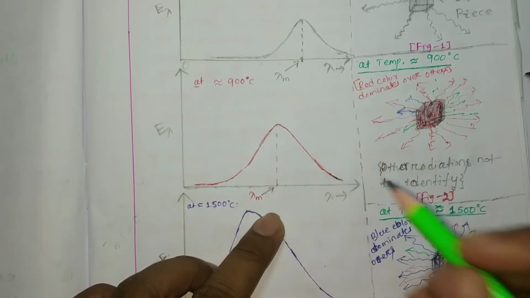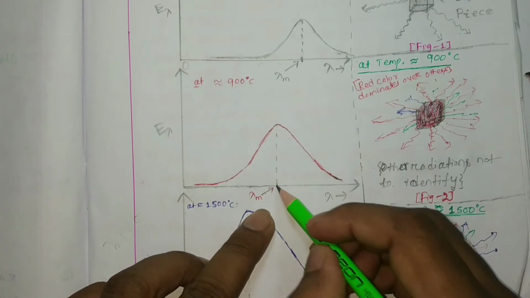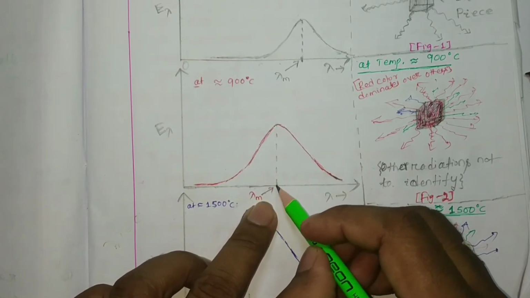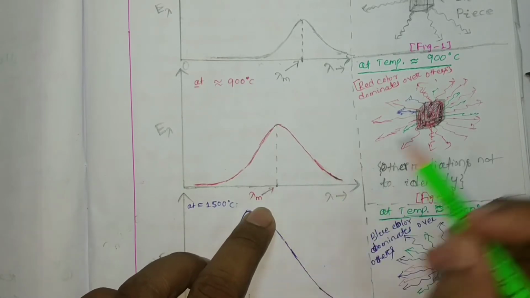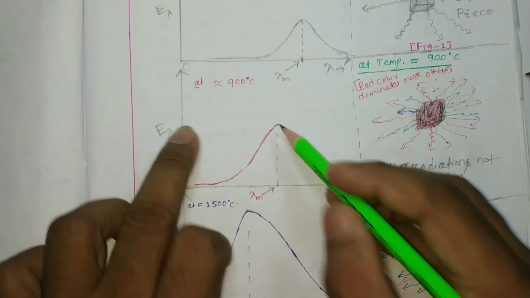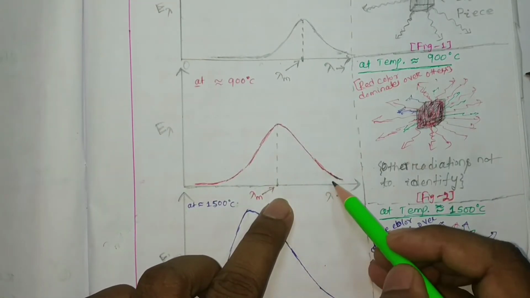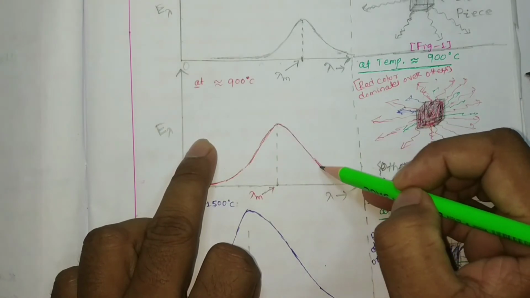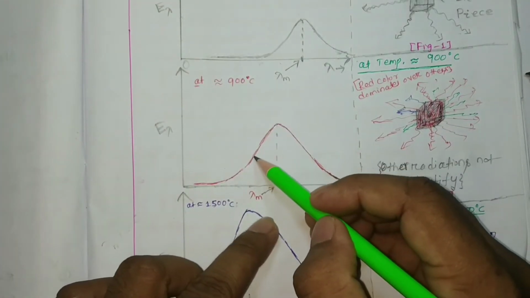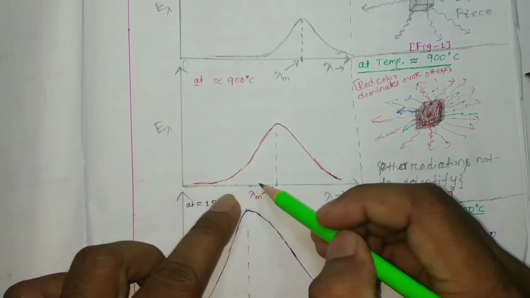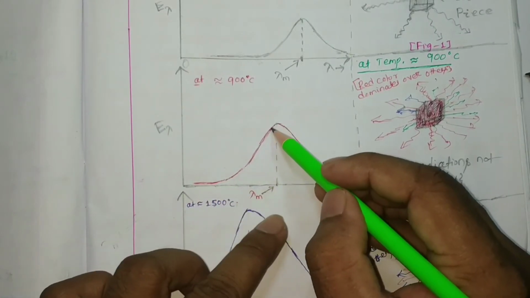So at this wavelength, this iron piece is going to radiate maximum energy. Above that wavelength the intensity will decrease, and below this wavelength, whatever wavelength we consider, the intensity of radiation also decreases.